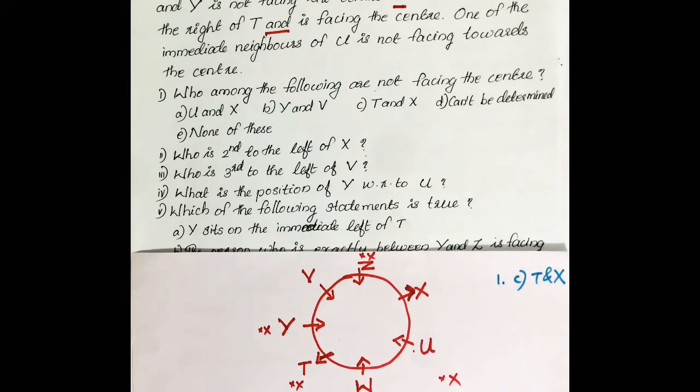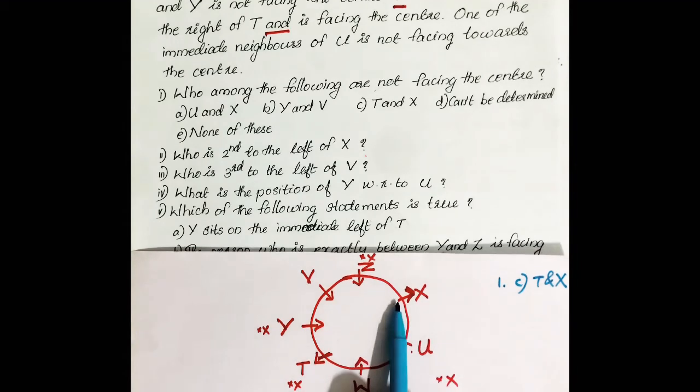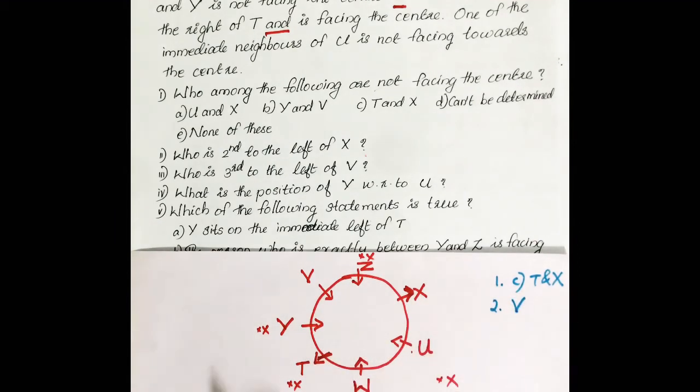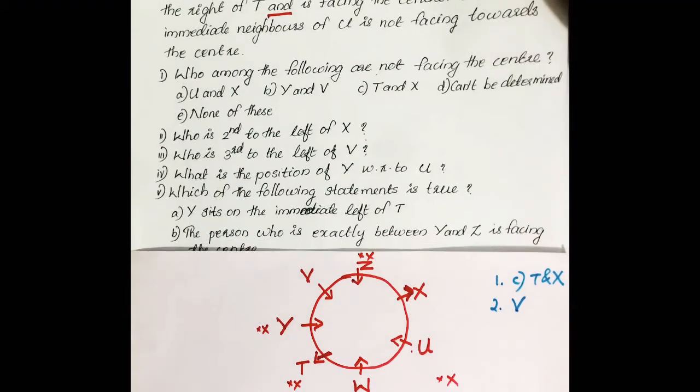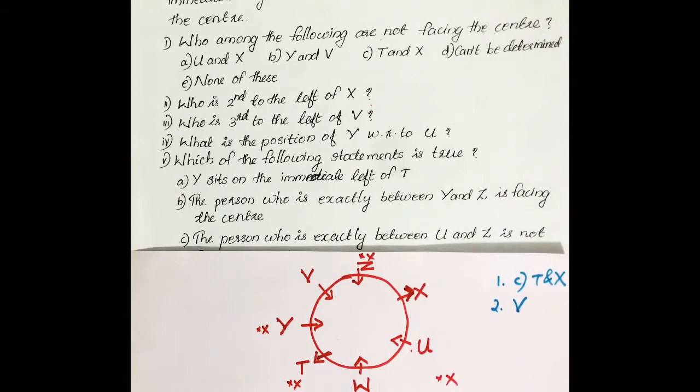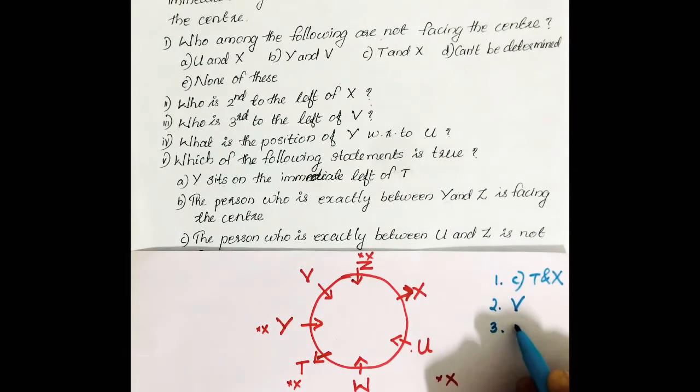The next question, who is second to the left of X? X is here. It is facing outside. So second left of X is 1, 2. V is the answer. V is second left of X. Then third question, who is third to the left of V? V is here facing center, then left is this side. 1, 2, 3. Third left of V is U.